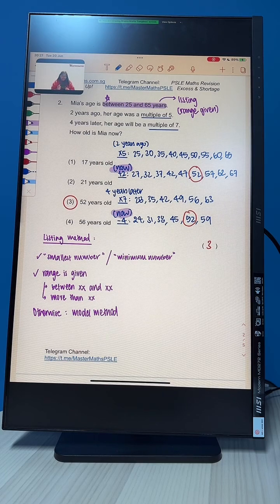Then from there you work your way, either you add or you subtract those numbers to get you to the age right now. Since we are looking at 2 years ago for the multiples of 5, to find right now we must go forward 2 years. If we go to the ages in the future, we have to work our way back. So we subtract 4 years to find right now. Got it?